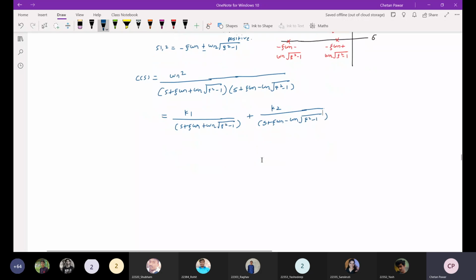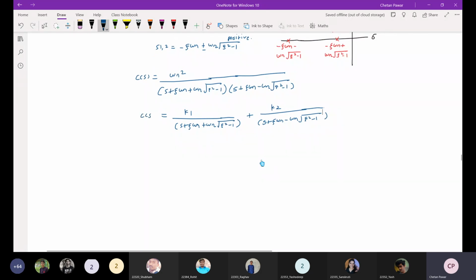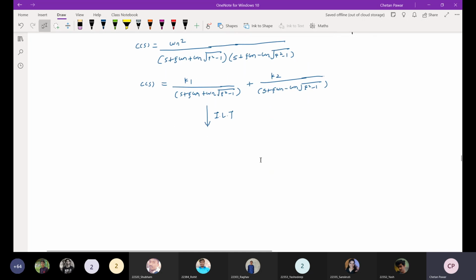If I take the inverse Laplace transform of this, you know this is a simple signal. That will be k1 e raised to minus zeta omega n plus omega n square root of zeta square minus 1, into t, with u of t implied, and minus the second term, so the minus is there.